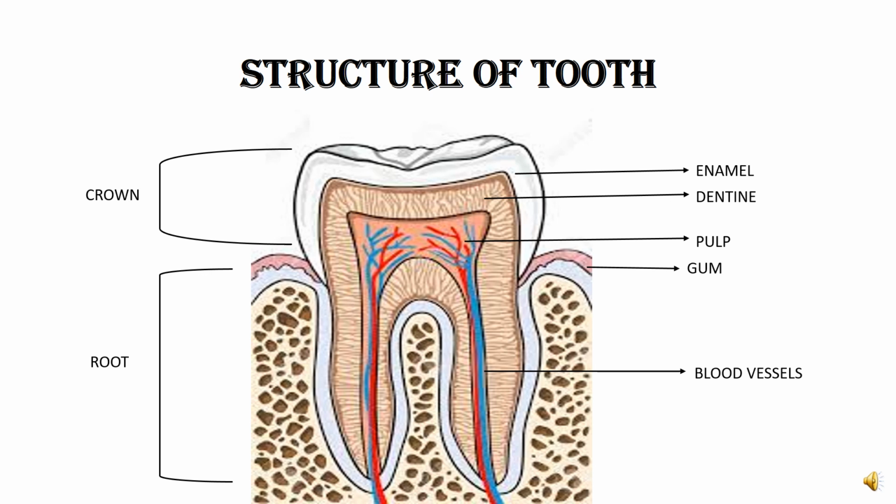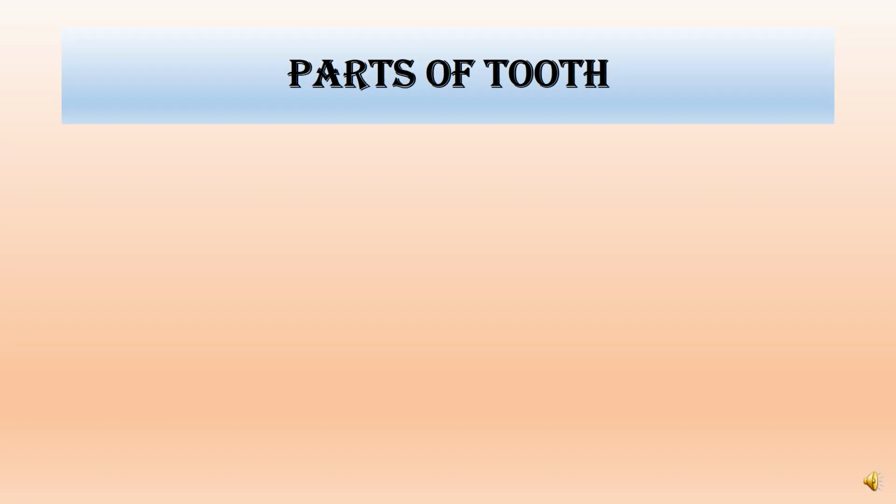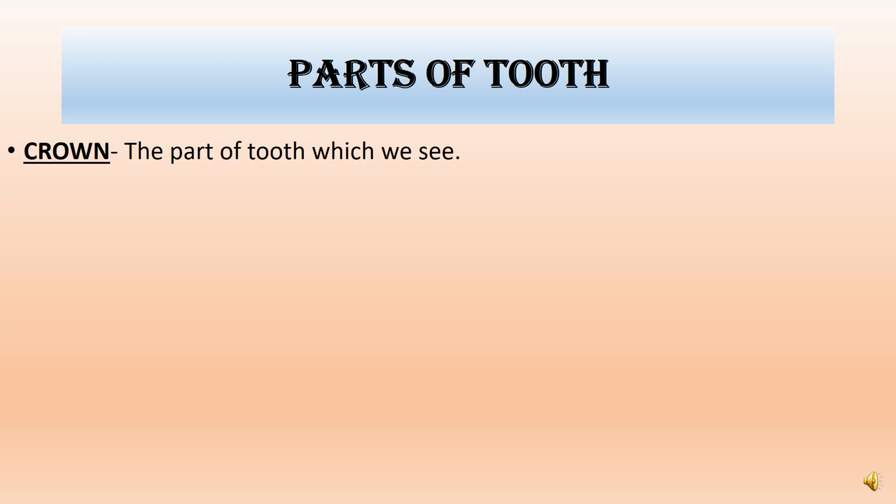Next, parts of tooth. We'll discuss the definitions of all parts of the tooth here. First is the crown. Crown we have all studied. The part of the tooth which we see, which we brush daily. That is the white part.